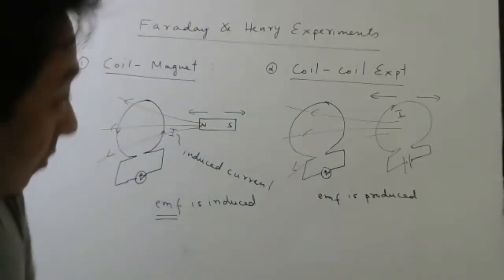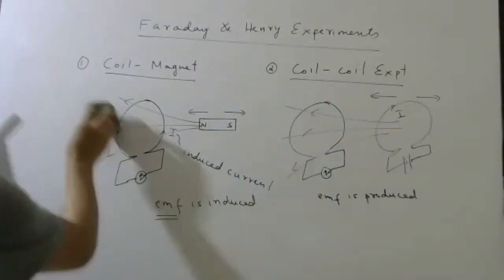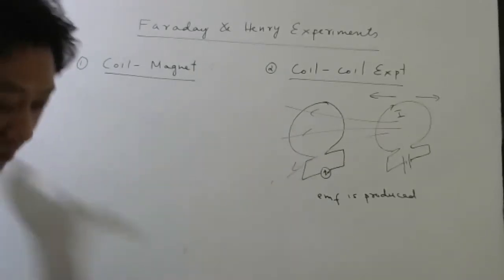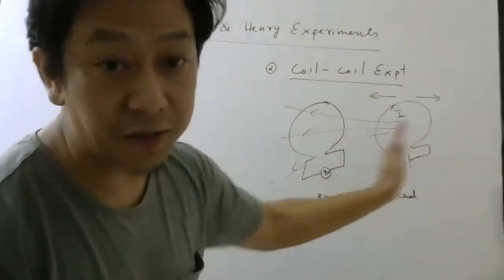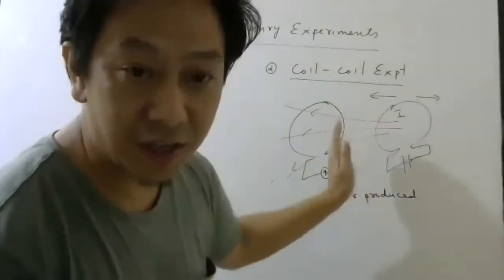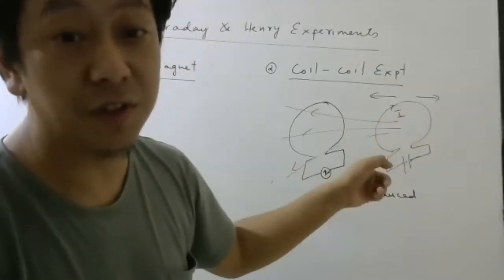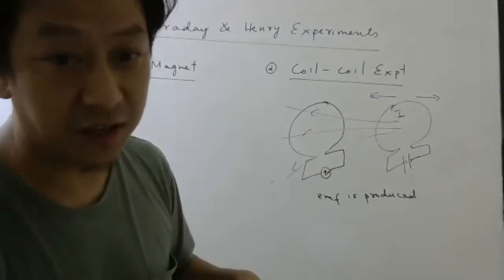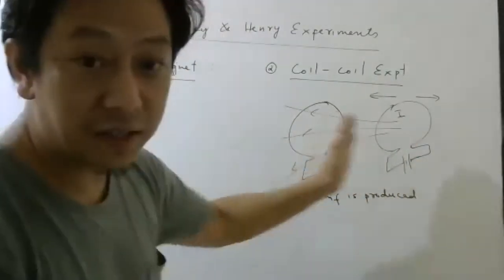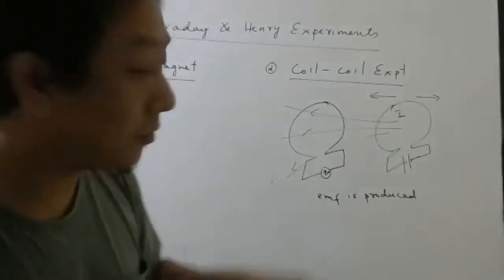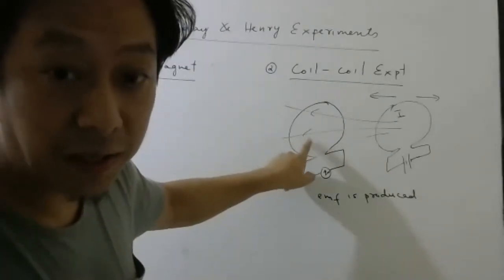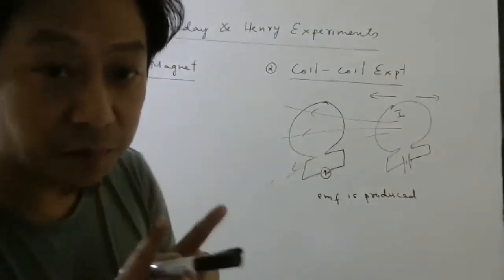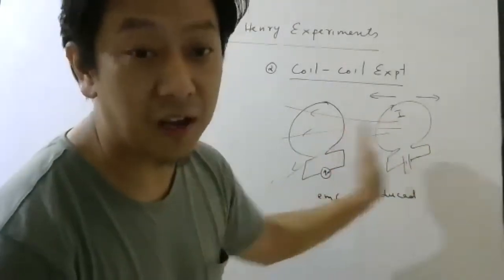Another one, that is the coil-coil experiment only. It is important that you move the magnet, students. If you don't, you move the coil. This coil you have to move. If you don't move the coil, then since the current is constant, the magnetic field also will be constant. So if you move the coil, then the distance will change. Therefore, the magnetic field at this location, produced by this current, will change. So it is important to move the coil.